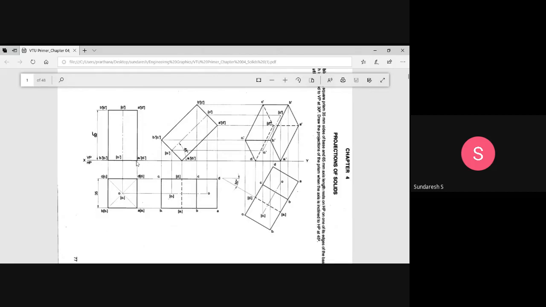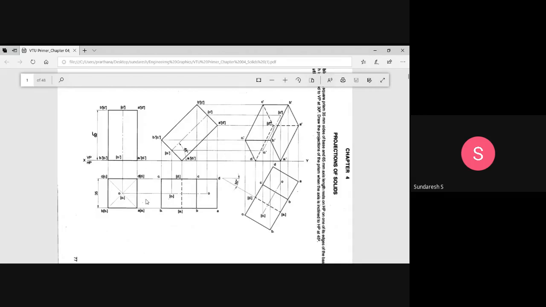It is A1 D1. That's what I already told you. So in the second position, we tilted the solid such that A1 D1 should be resting on the XY line. This A1 D1 is one of the base edges of the square, where the solid is resting on HP.